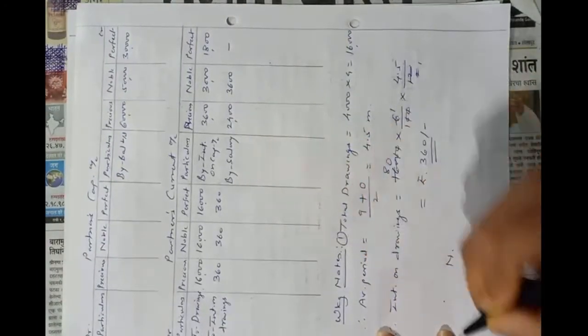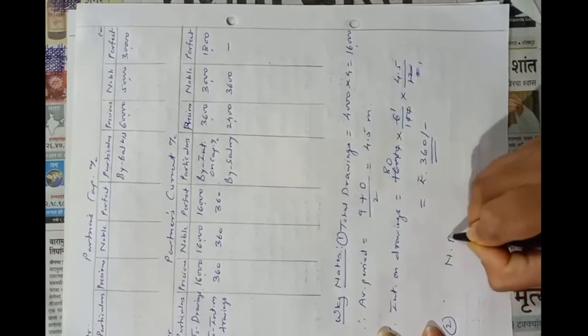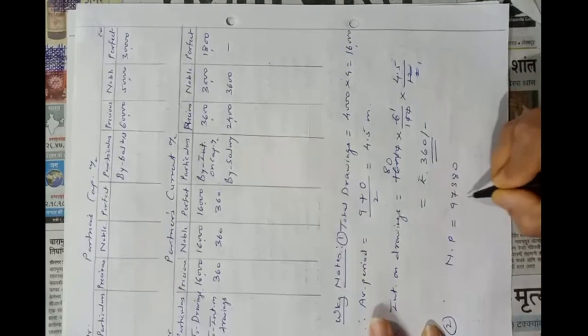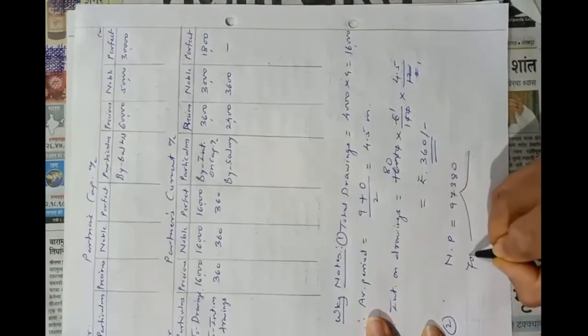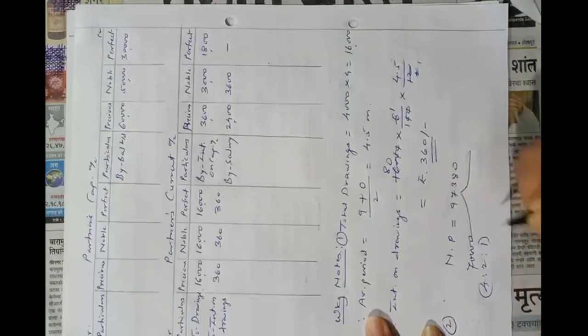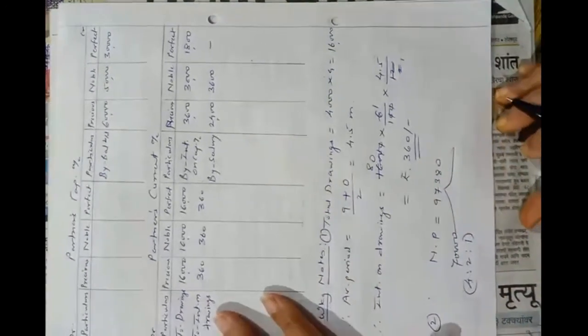This is working note 1, 2. Net profit is equal to 97,380. Out of that, 70,000 should be distributed in the ratio of 4:2:1. In this ratio, the distribution is very easy.